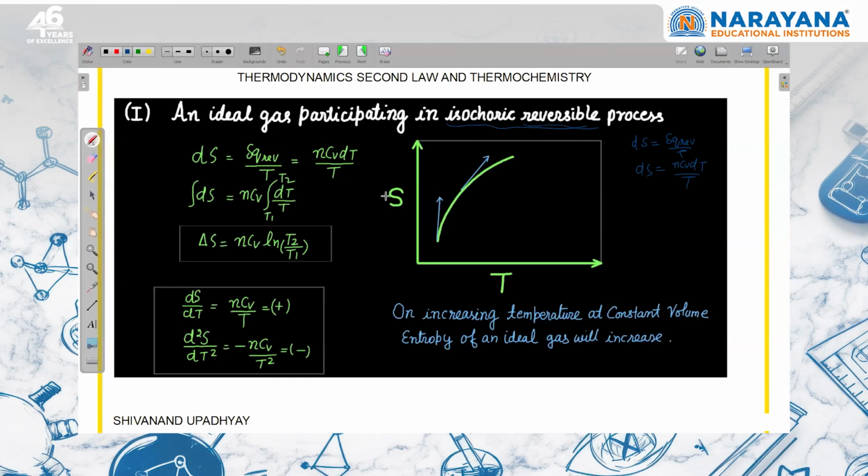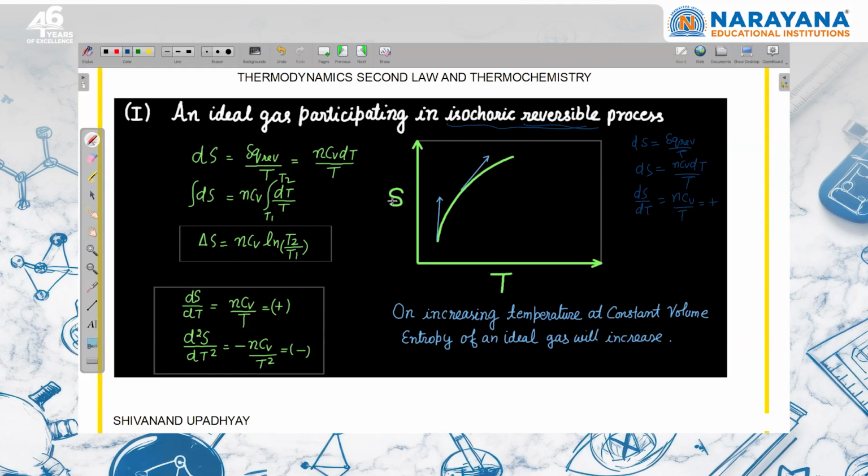And I want to draw the entropy versus temperature graph for that. You can see here that n is positive, CV is positive, right? So dS upon dT, the change in entropy with respect to the change in temperature, is nCV upon T; these all three are positive, so this value is going to be positive.